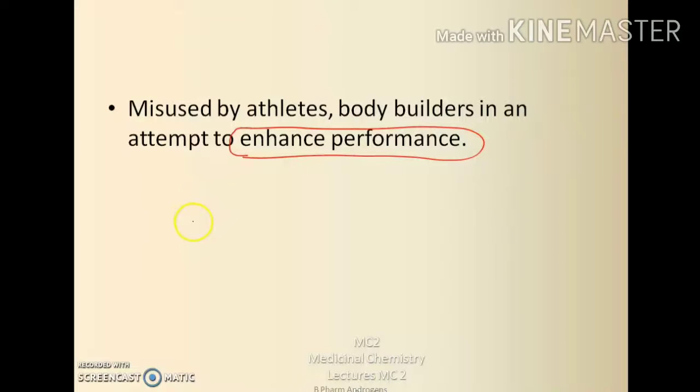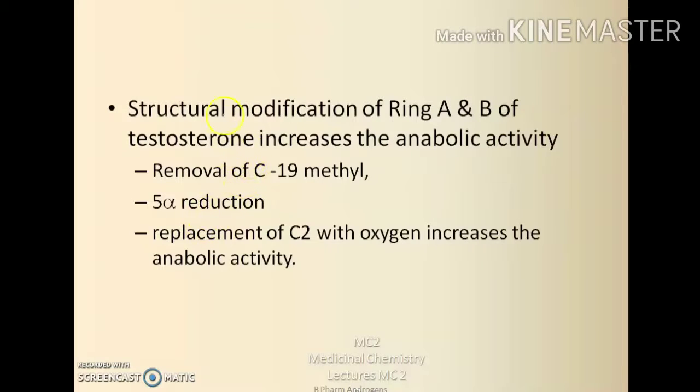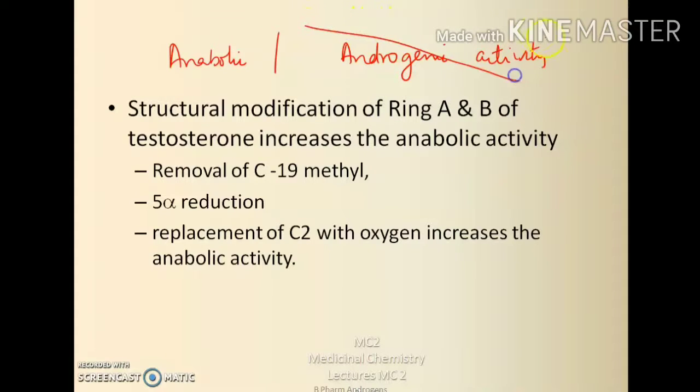So testosterone cannot be used for its anabolic activity alone because it has both anabolic and androgenic activity. When you are using it for the anabolic activity, the androgenic activity becomes a side effect. So there are certain structural modifications that can eliminate the androgenic activity of testosterone derivatives and retain only the anabolic activity.